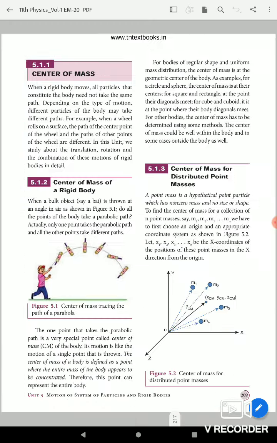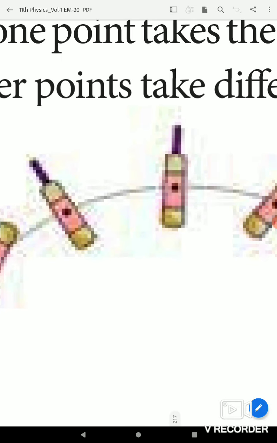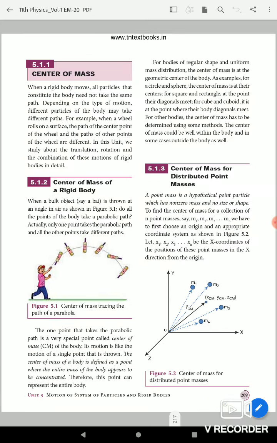Okay, you see this one. This is a center point, the brown colored point. That is the center of mass.